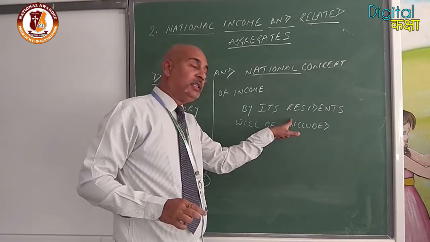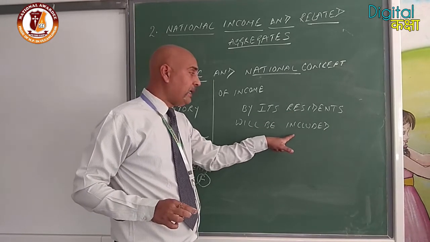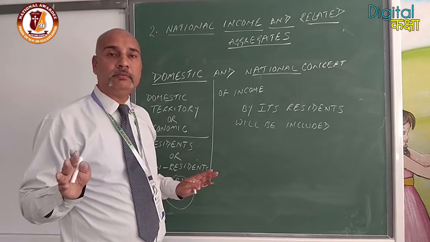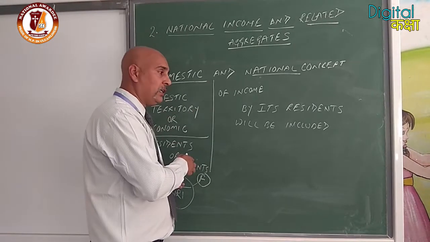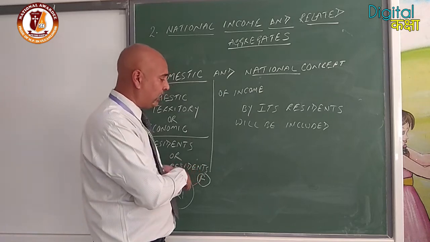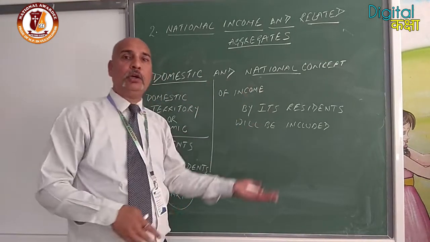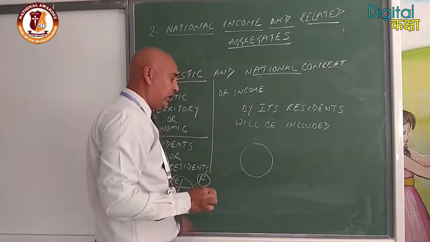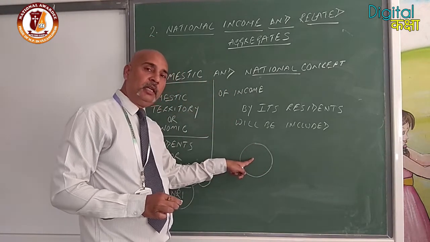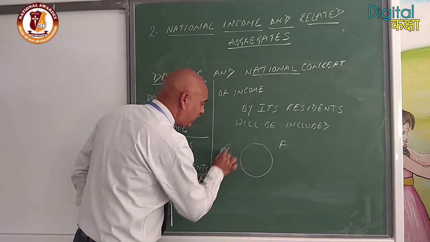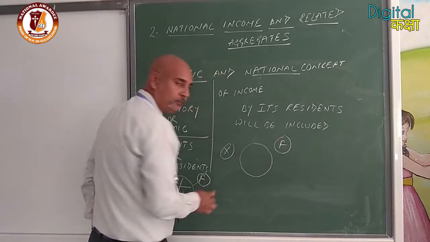Clear? A transaction taken by its residents will be included wherever it is taken, whether it takes place within our boundary, in the domestic territory, or beyond it. If it is done within the boundary or outside the boundary, it will be included.